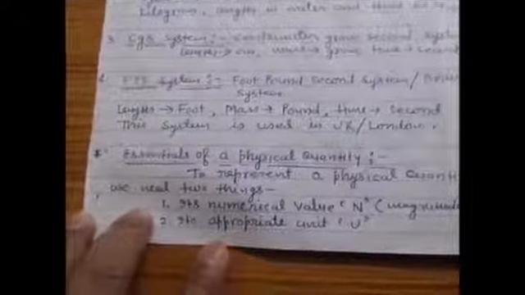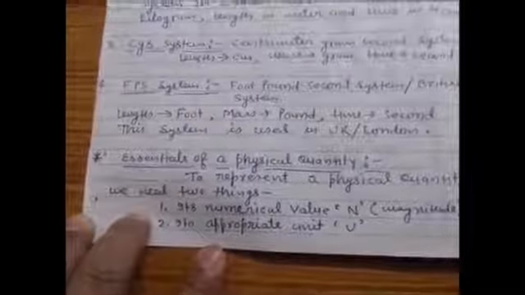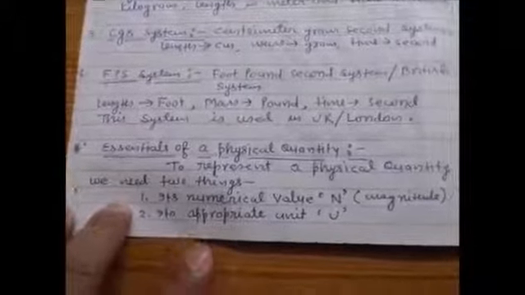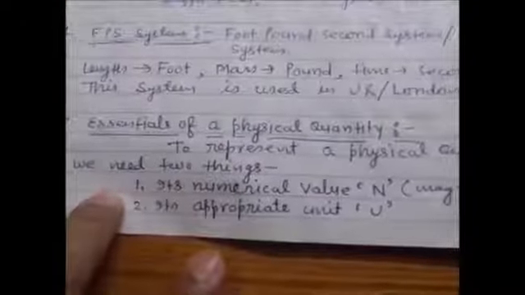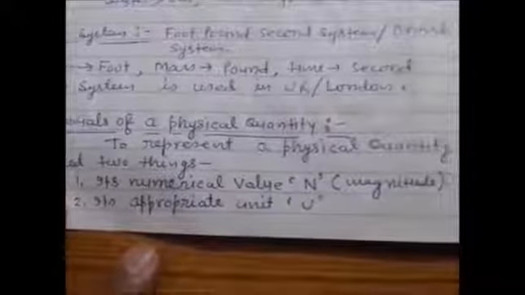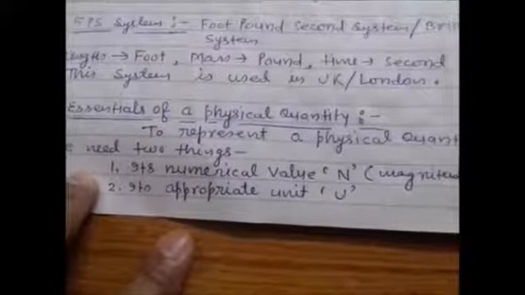Now, this is very important point. Essentials of a physical quantity. Okay, to measure a physical quantity, what you need most? To represent a physical quantity, we need two things. First, its numerical value n. This is also known as magnitude of physical quantity. Second, its appropriate unit u.